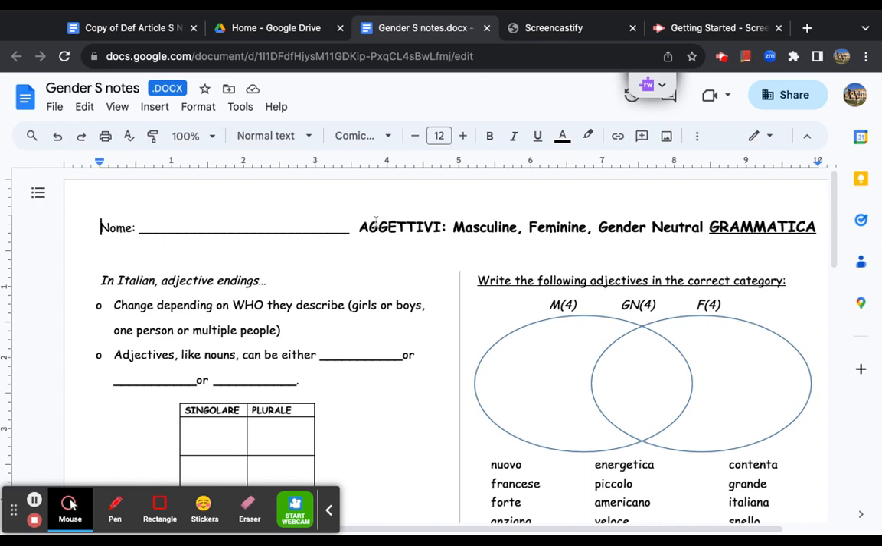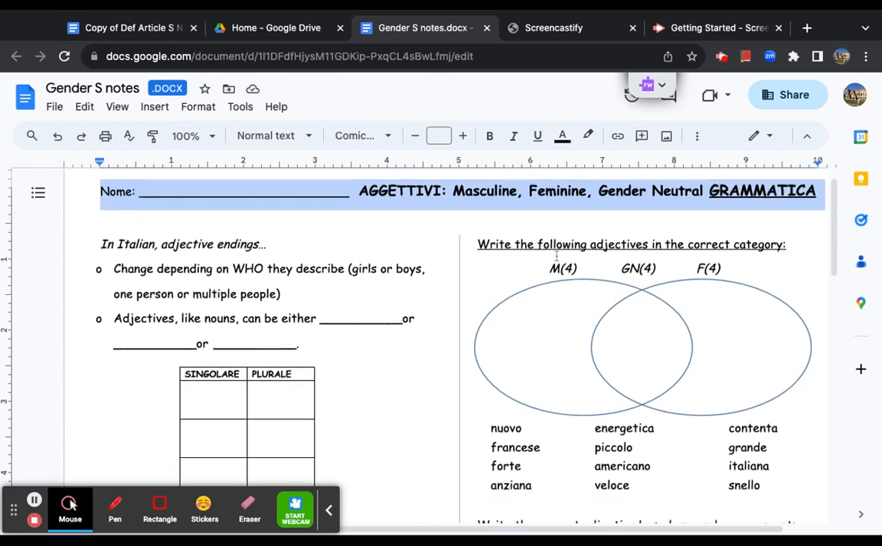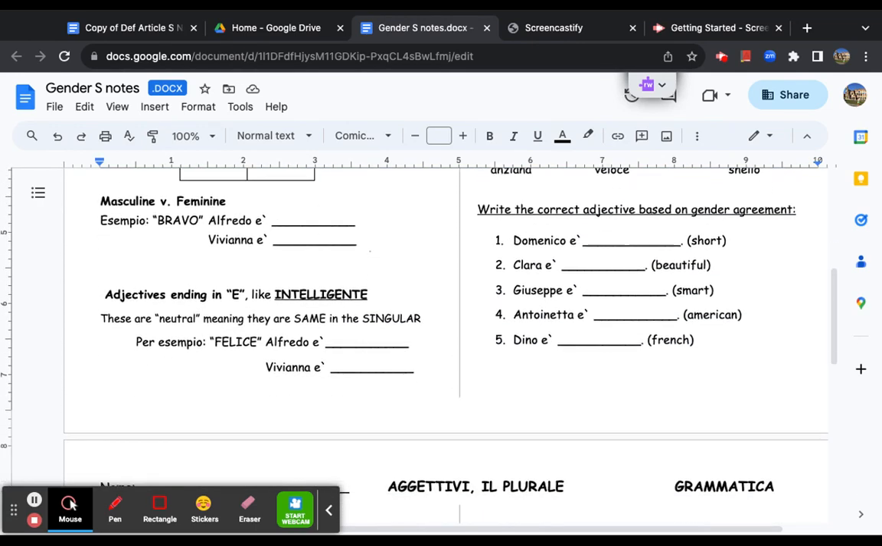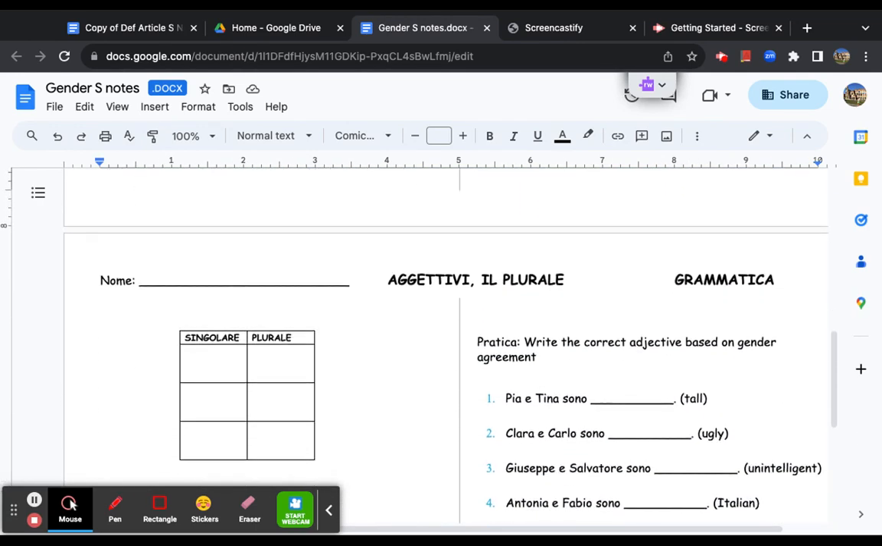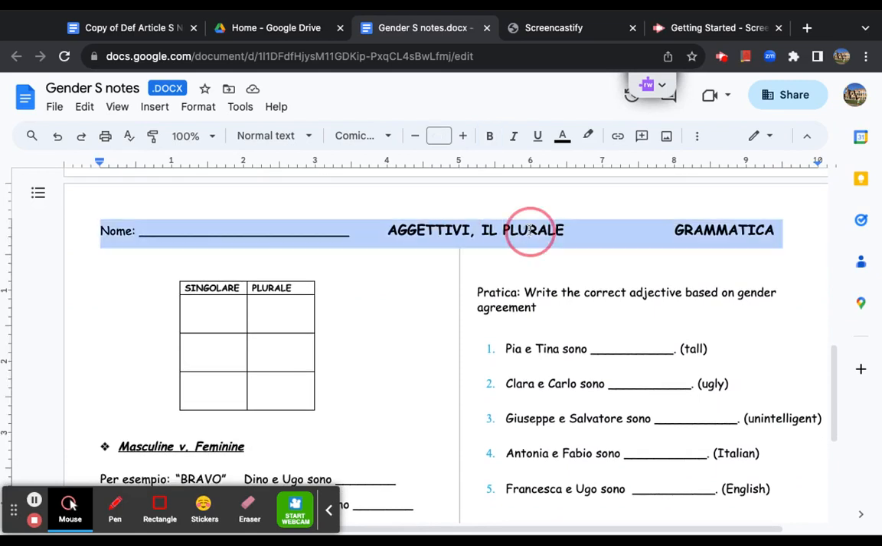Davanti, the front side, noi abbiamo già fatto, we did already, okay? And it looks exactly like this. Oggi facciamo, today we're going to take a look dietro at the back side, which looks like this. Aggettivi, il plurale, grammatica, okay? Again, this is in your grammatica section.